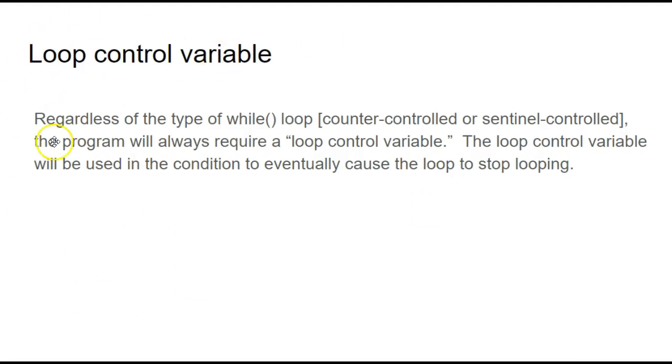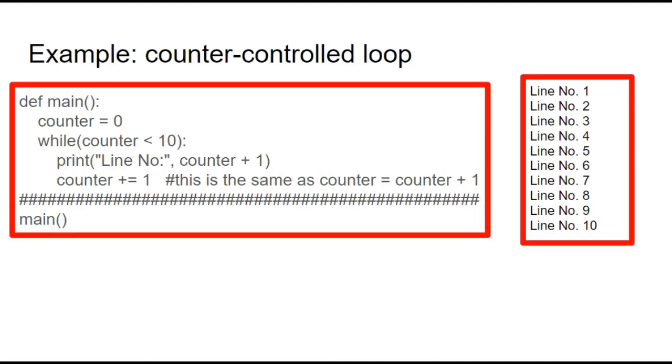All while loops are going to have a loop control variable, and this is going to be a part of the condition, and it's going to eventually make the loop stop by that condition being false.